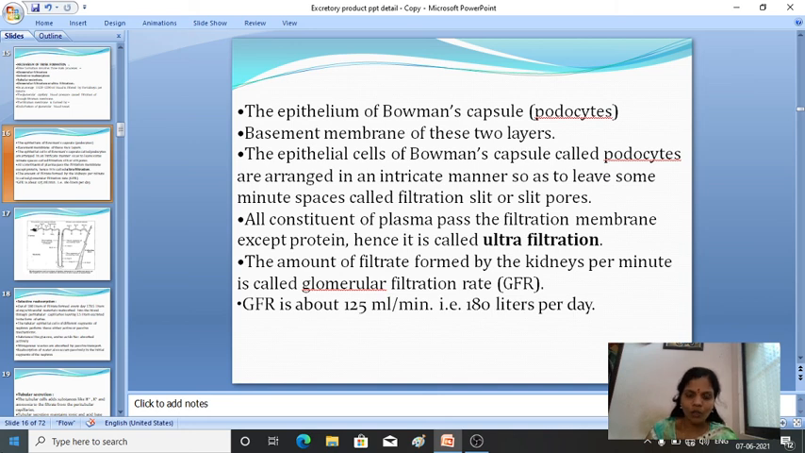The amount of filtrate formed by the kidney is known as glomerular filtration rate. So how much is the glomerular filtration rate? It is about 125 ml per minute, that is nearly 180 liters per day.